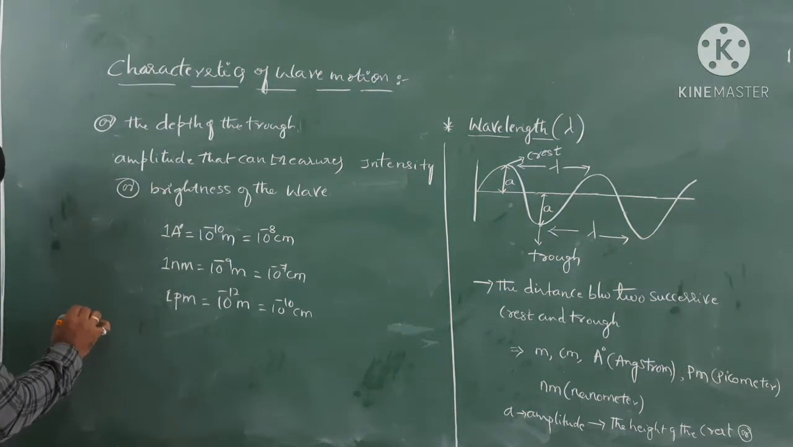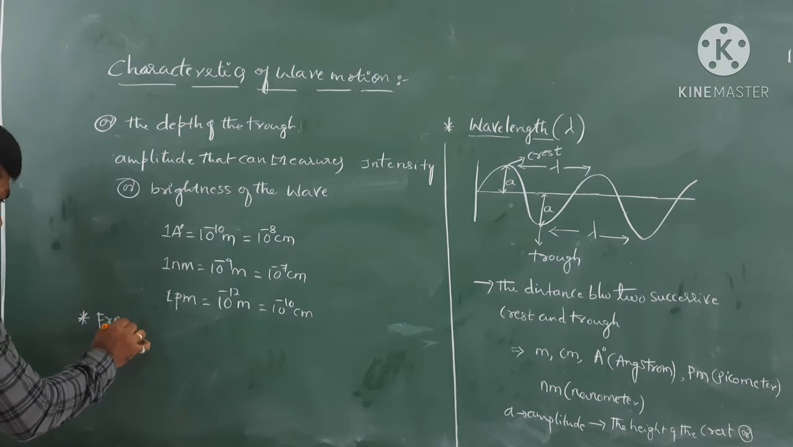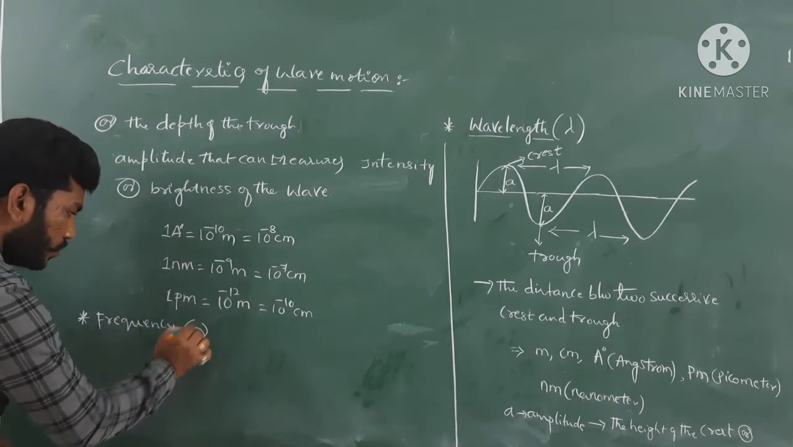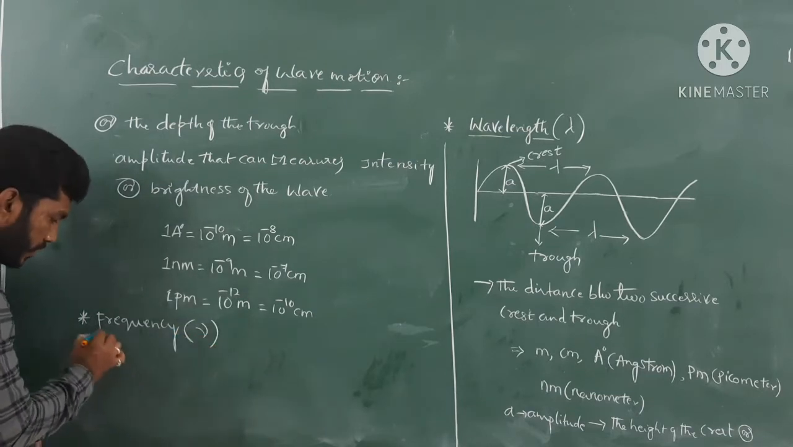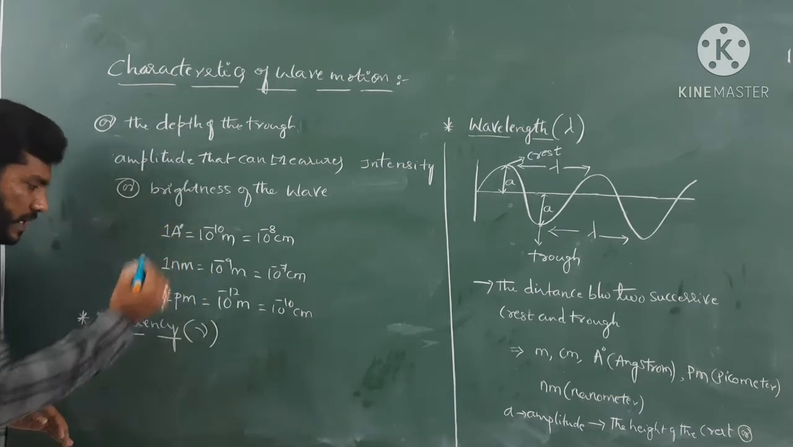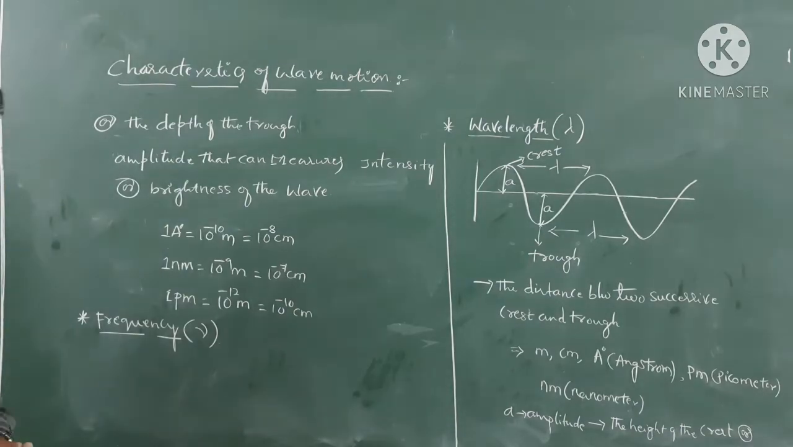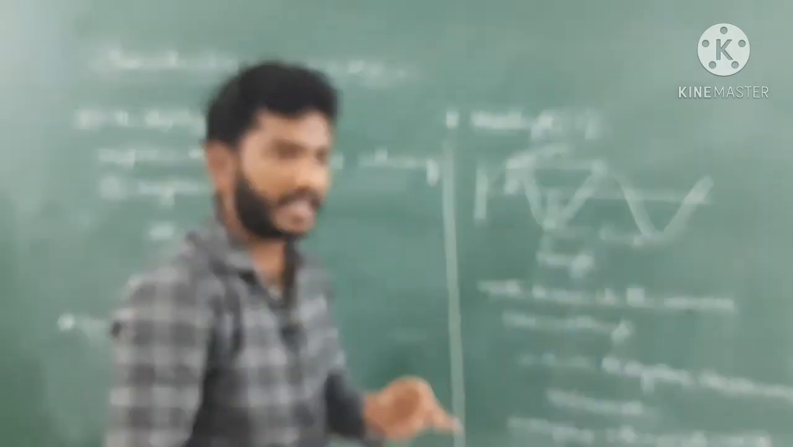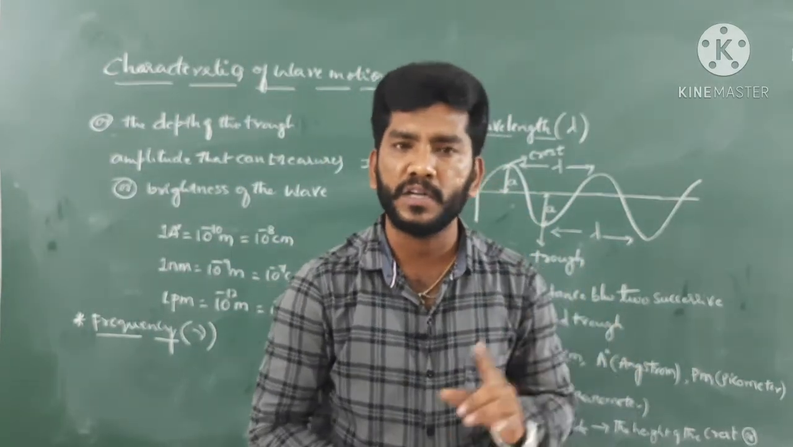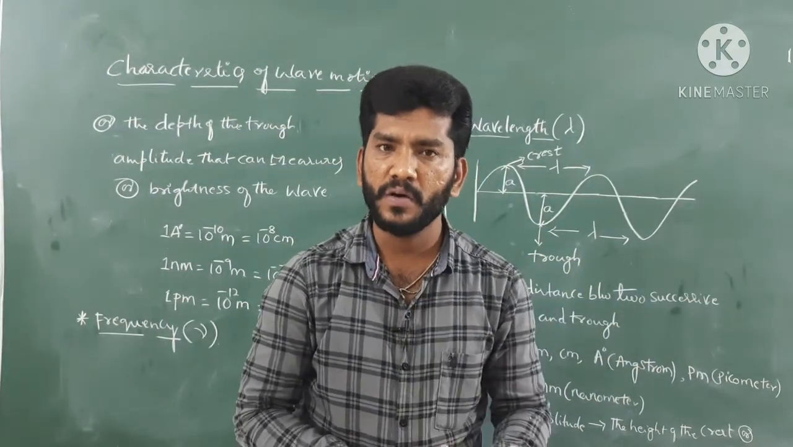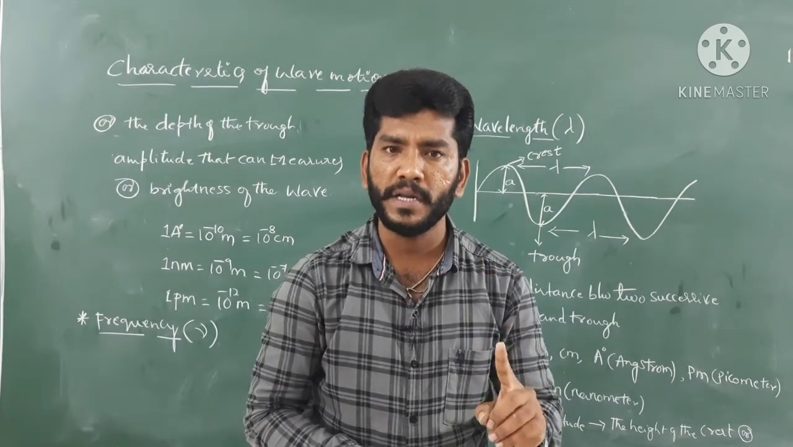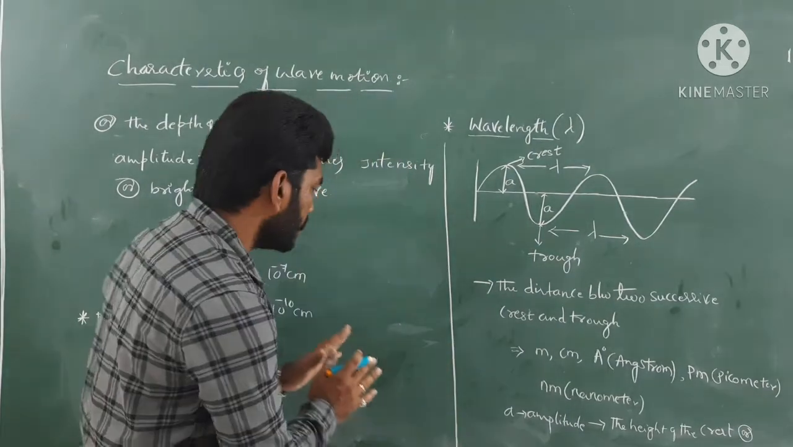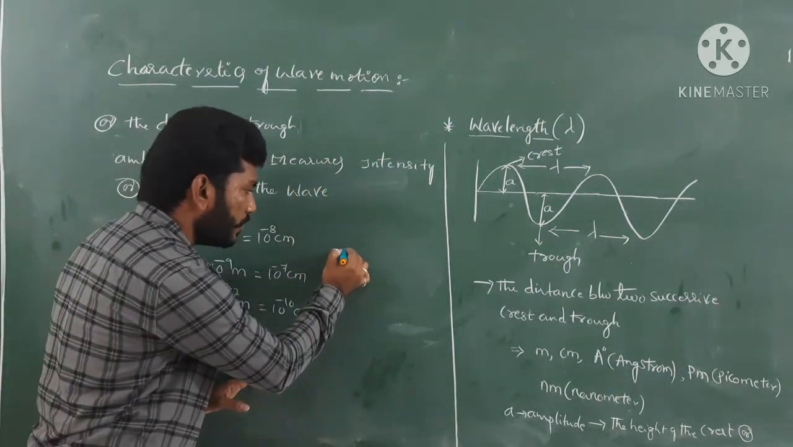Next I will move on to one more important parameter, that is frequency. So what is meant by frequency here? Frequency is indicated by the symbol nu. Frequency is nothing but the number of waves that pass through a particular point in 1 second. We call that frequency.